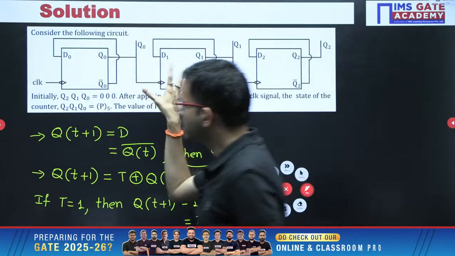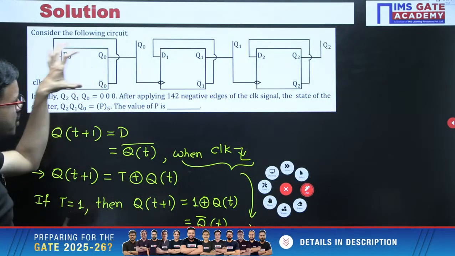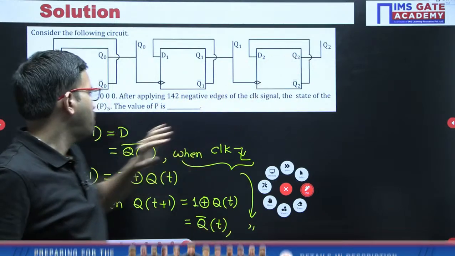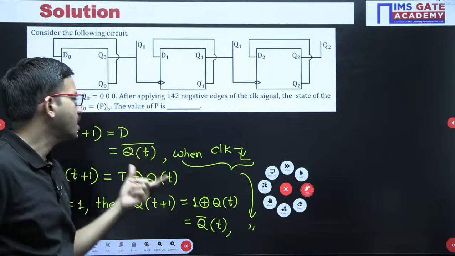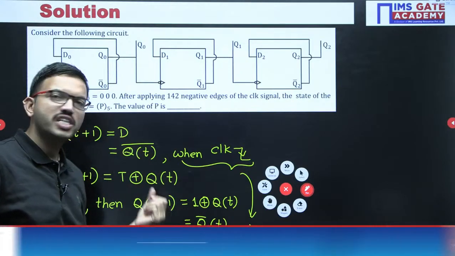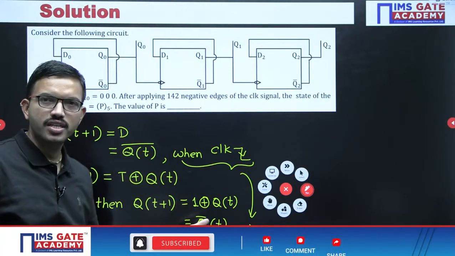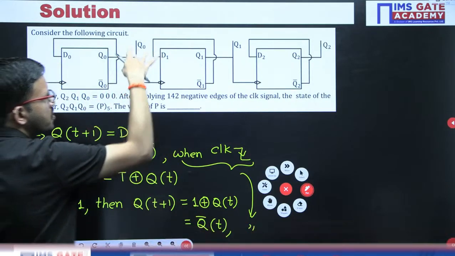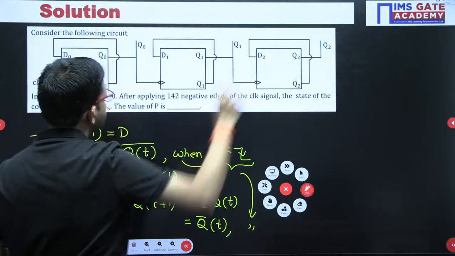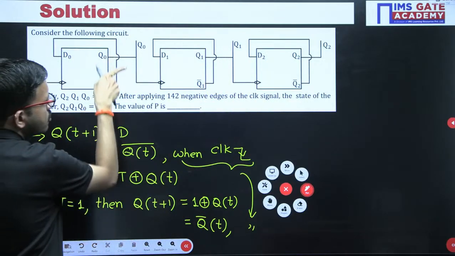Now exactly the same thing. Here in this circuit you are having D flip flops, but based on the observation, whatever characteristic equation you get after simplification is exactly matching the T flip flop when you consider T value 1. So that means it is very simple. Here this is T flip flop 0, T flip flop 1, T flip flop 2, and here the normal output we have given as a clock.